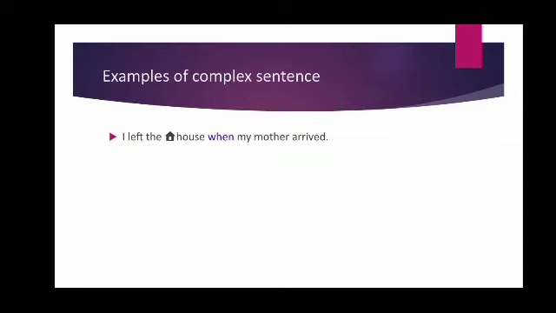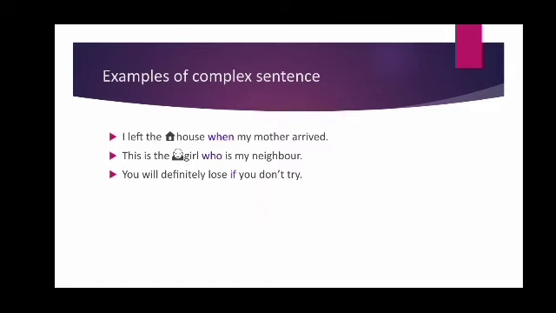It's joined with the subordinating conjunction when. This is the girl who is my neighbor. Here also, the two parts of the sentence, the independent clause and the dependent clause, are joined by the subordinating conjunction who.